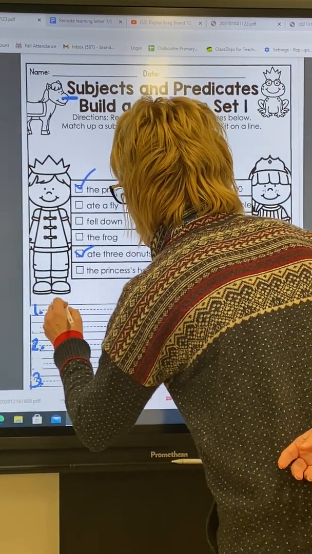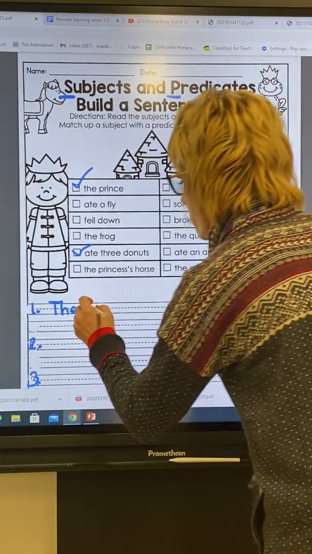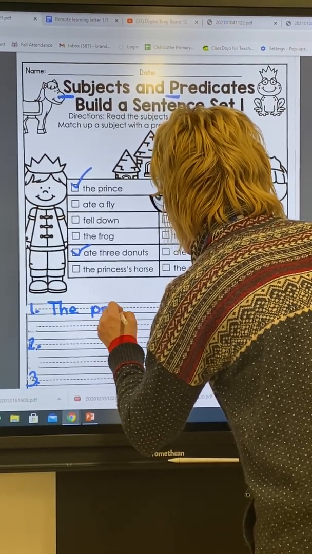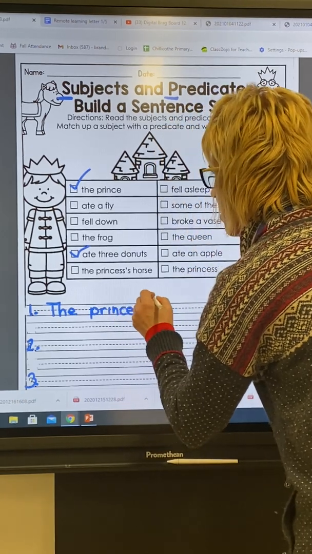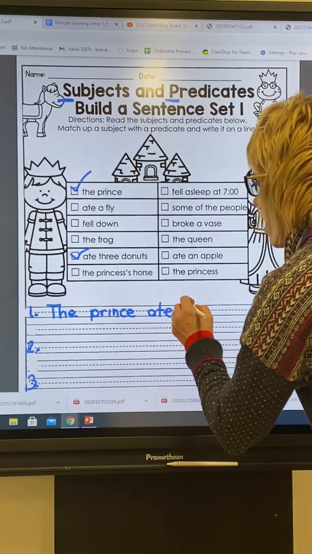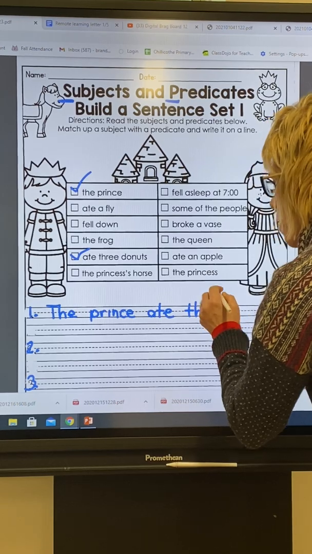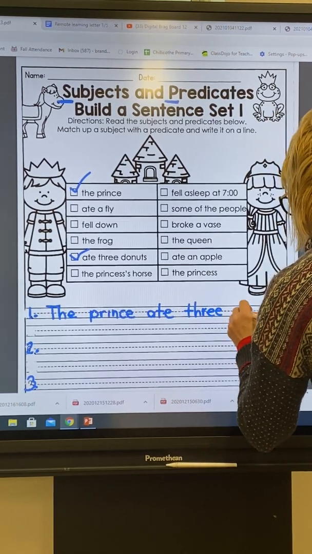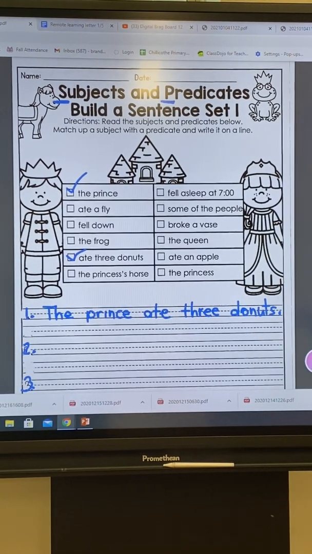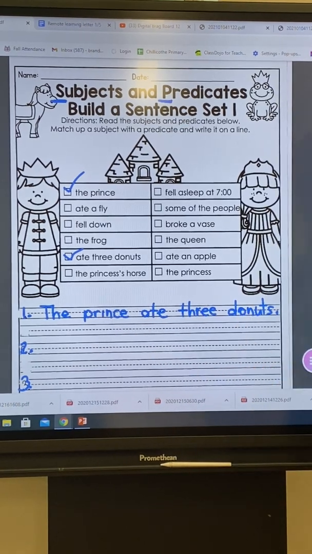And I've got to make sure that my capitals go all the way to the top and that I space between my words. And I'm spelling my words correctly because they are right here for me. Okay, let's read my sentence. It says, the prince ate 3 donuts.